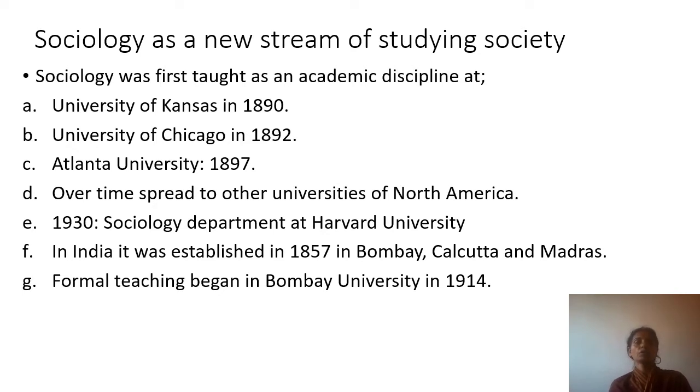Sociology was first taught as an academic discipline at the University of Kansas in 1890, University of Chicago in 1892, Atlanta University in 1897, and over time it spread to other universities of North America. In 1930, the sociology department at Harvard University came up. Harvard, you should know, is one of the most prestigious universities of the world.